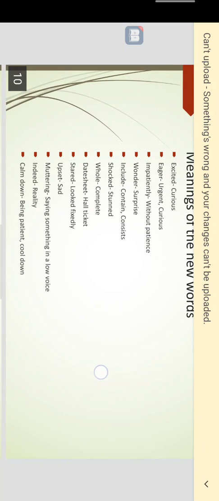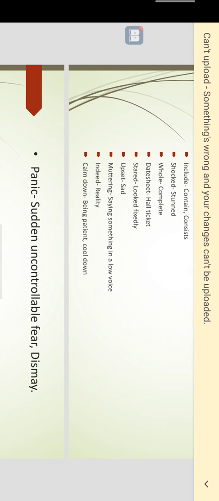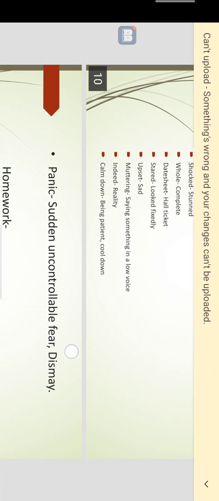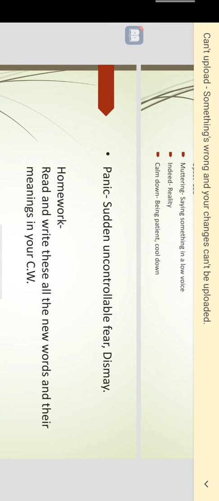These meanings can be written in your CW. See: excited, eager, impatiently, wonder, include, shocked, whole, date sheet. Then after that: stared, upset, muttering, indeed, calm down. These kinds of words are there. These meanings also I gave. Maybe these are new words for you, so I got the meanings of these words and typed them here. You can take down all the meanings of new words into your CW. And panic, this is also one of the meanings that you can take down.